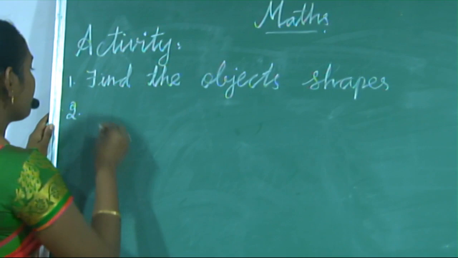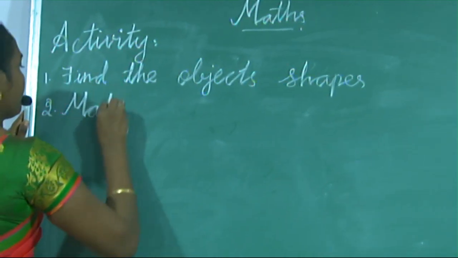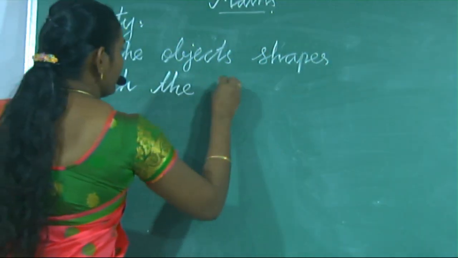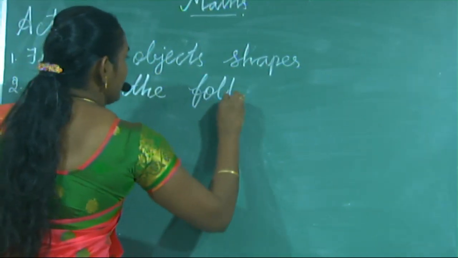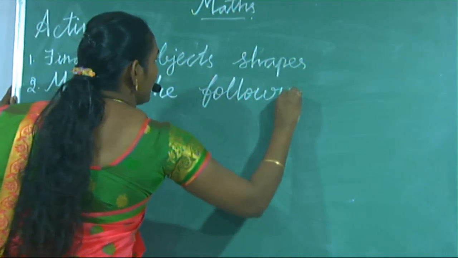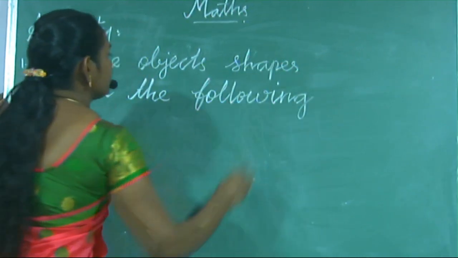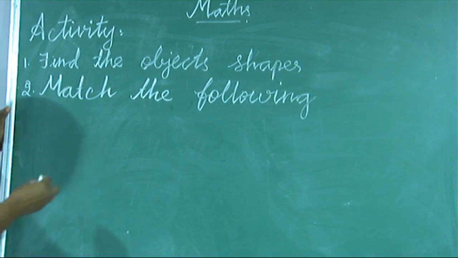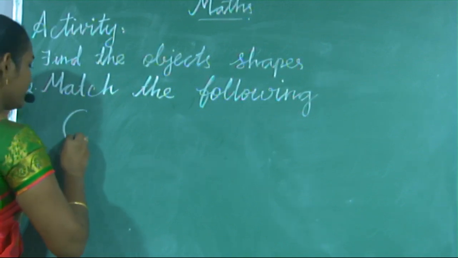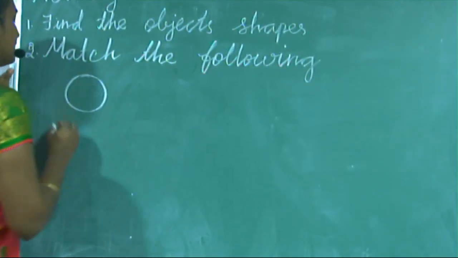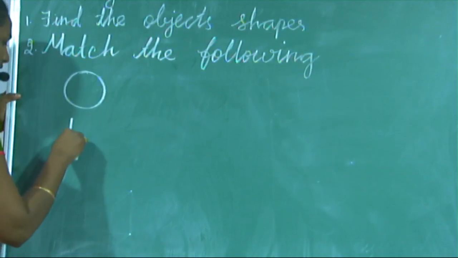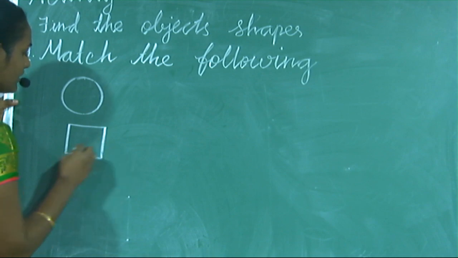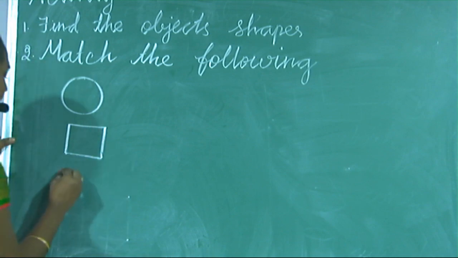Activity. Okay, match the following. I am going to draw some pictures. You just match them. First I am going to draw a circle. Next, a square. In a square, all the sides are the same.